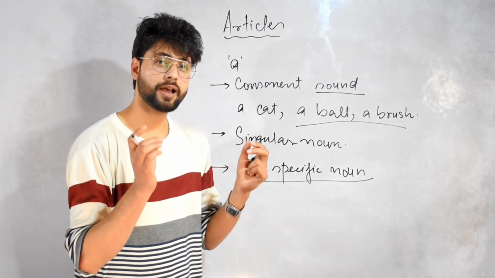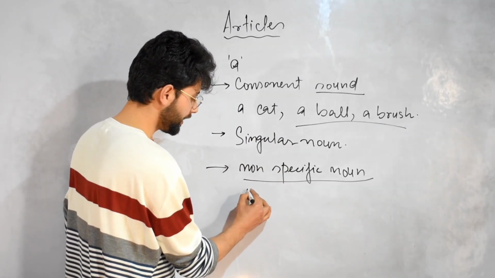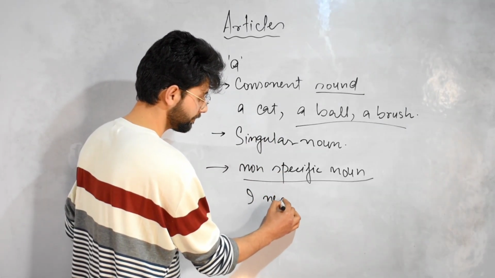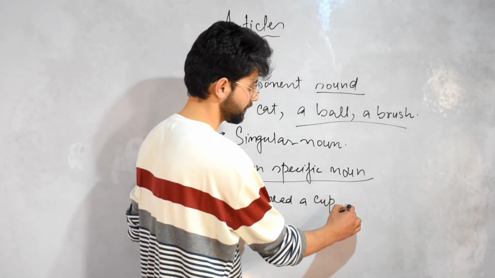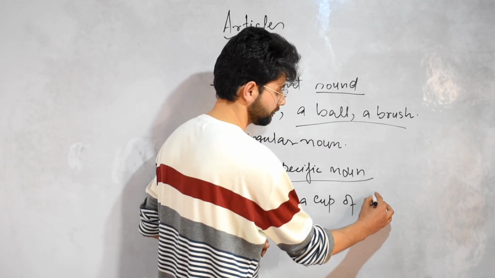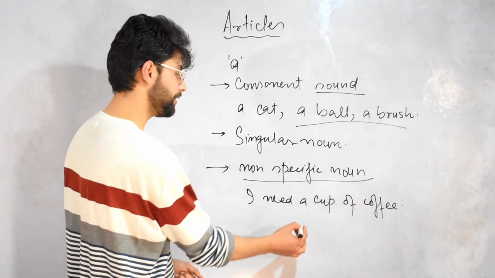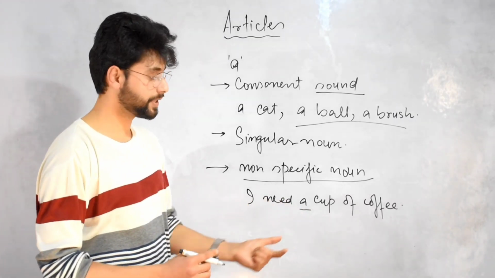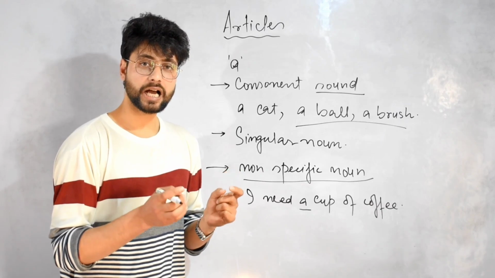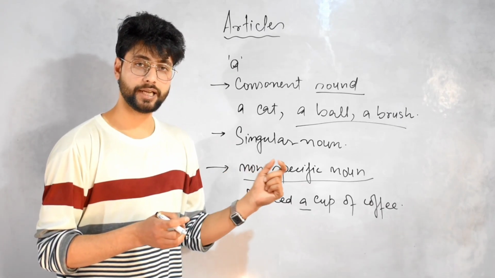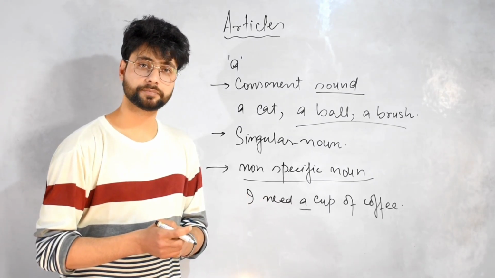For example, I need a cup of coffee. Here, article a means the cup is non-specific. It's not a particular cup, so it has not been mentioned before in the conversation.